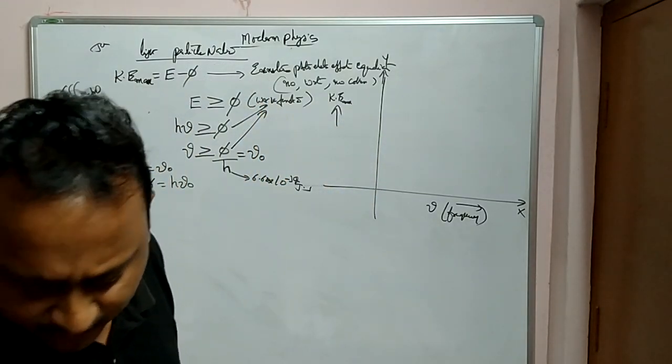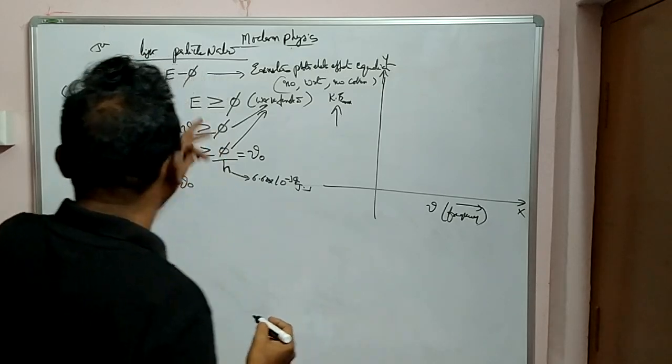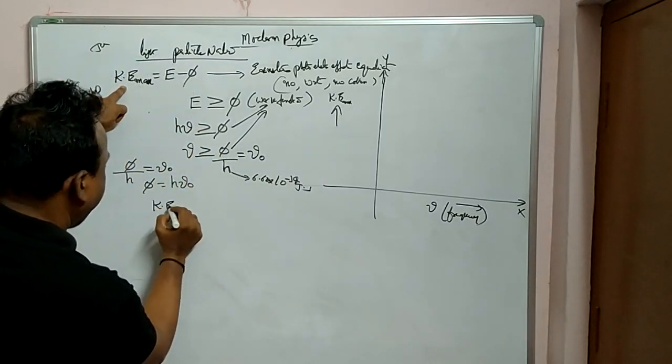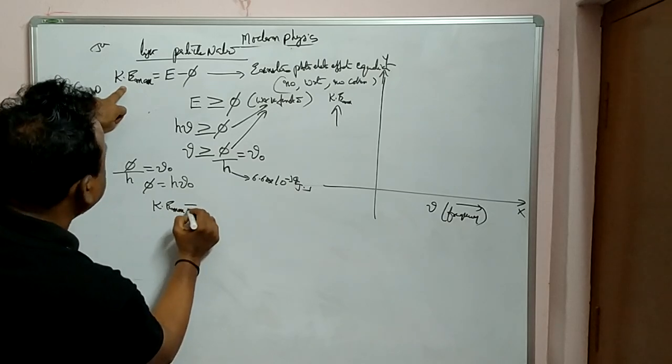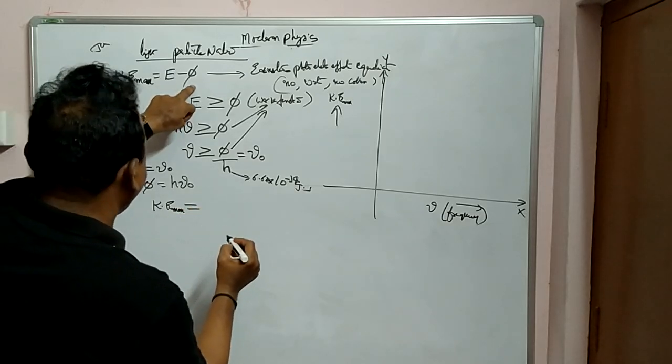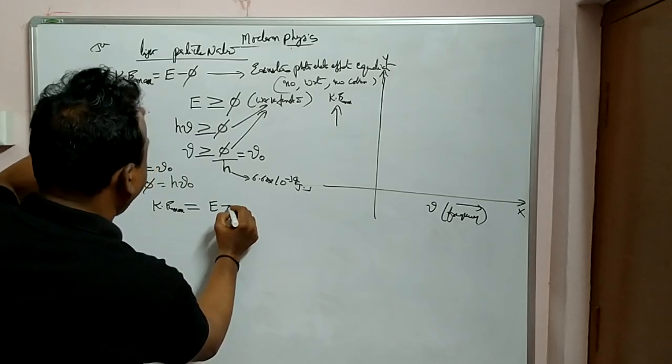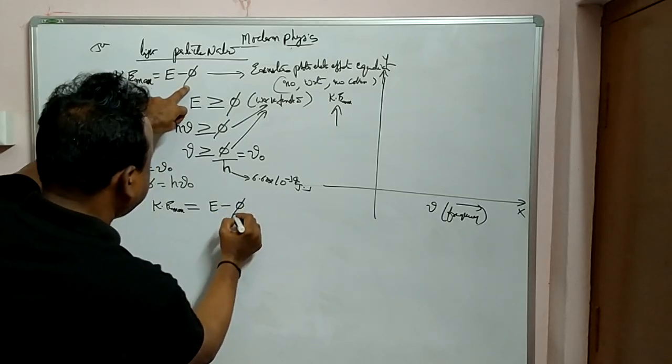Suppose you plot a graph for this one, carefully look at the equation: Ke max is equal to E minus phi. This is Einstein's equation.